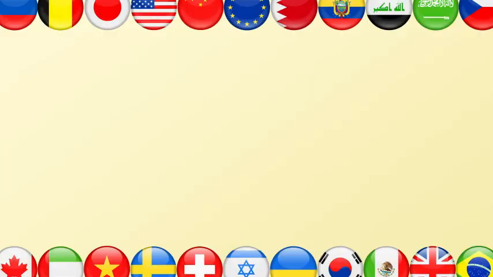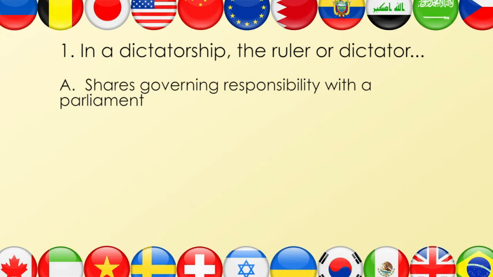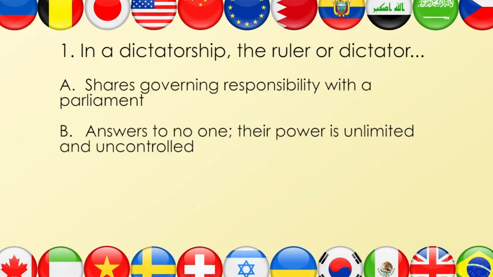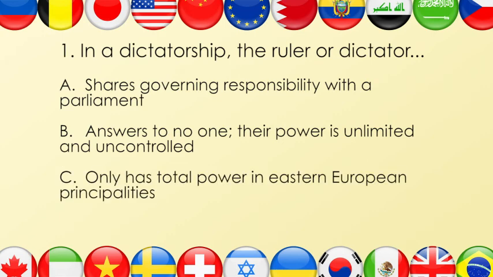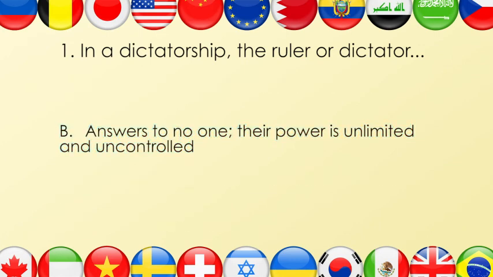Let's review. Question 1. In a dictatorship, the ruler or dictator, A, shares governing responsibility with a parliament. B, answers to no one. Their power is unlimited and uncontrolled. C, only has total power in Eastern European principalities. D, none of the above. The answer is B. A dictator answers to no one, and their power is unlimited and uncontrolled.